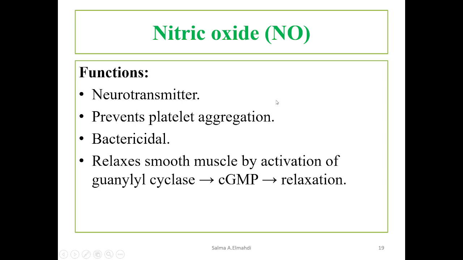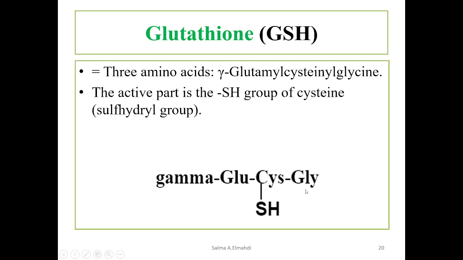Nitric oxide has so many important functions, including being a neurotransmitter, and prevention of platelet aggregation, so it has a hematological role, which is of course relevant to prevention of cardiovascular risk. It has a bactericidal effect, and it relaxes smooth muscles by activation of guanylyl cyclase through cyclic GMP, leading to relaxation of smooth muscles.